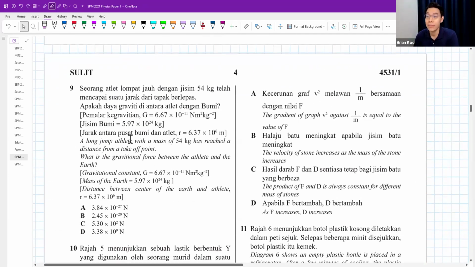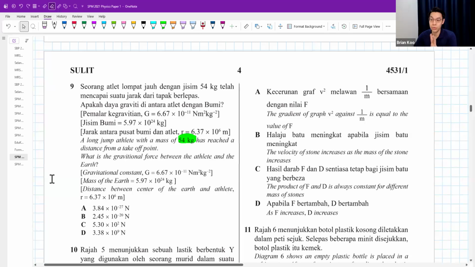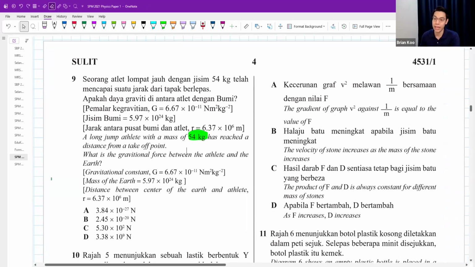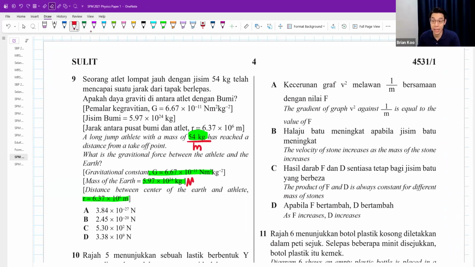Number 9. A long jump athlete with a mass of 54 kg has reached a distance from a takeoff point. What is the gravitational force between the athlete and the Earth? Okay, they give you all these values. Guys, I'll give you two ways to do this. They gave you the distance from the center of Earth and athlete, mass of Earth, G value and all. So naturally we would think, all right, mass of athlete is called small letter m. Mass of Earth is big letter M, much, much bigger.